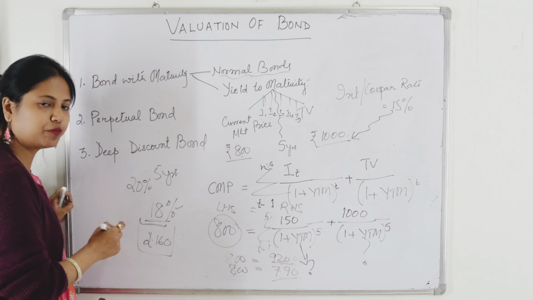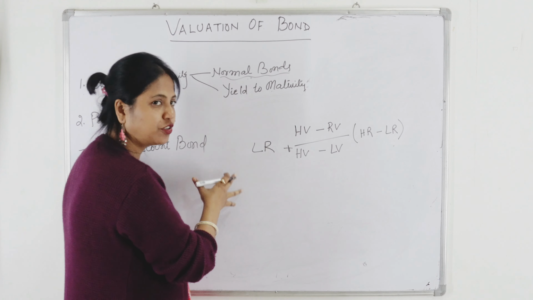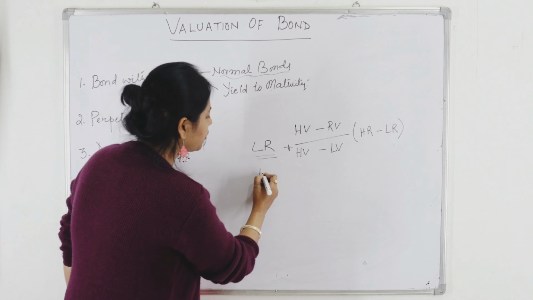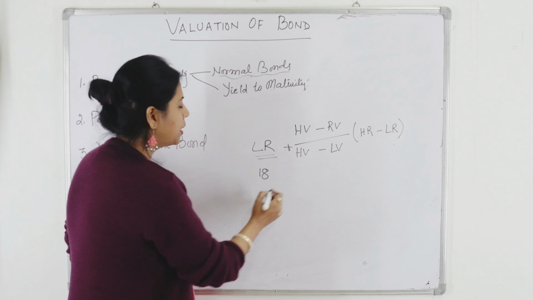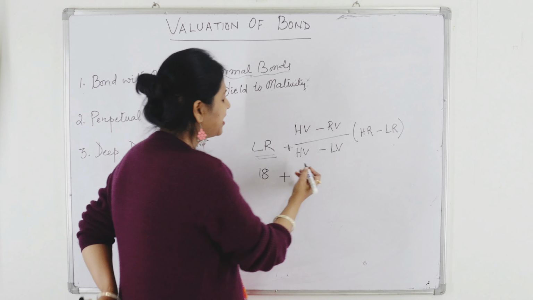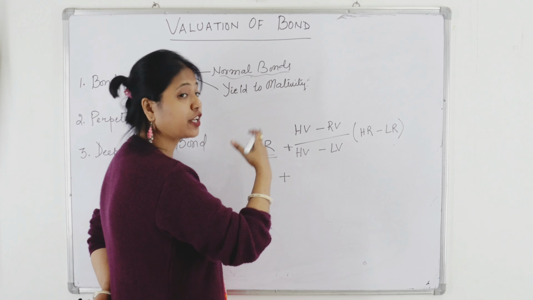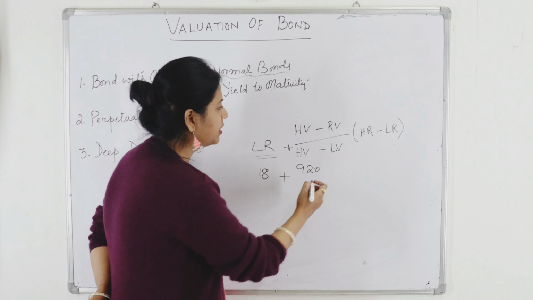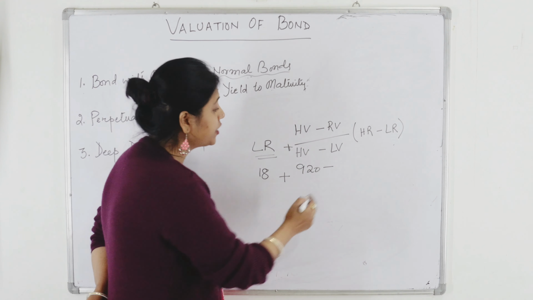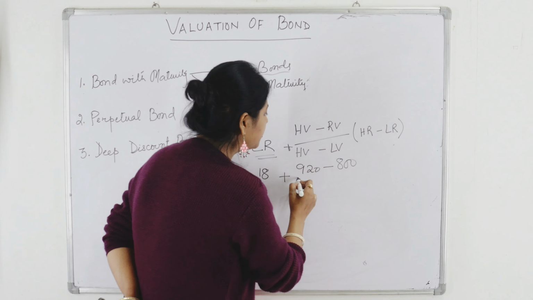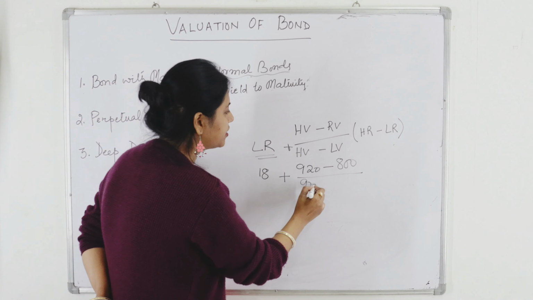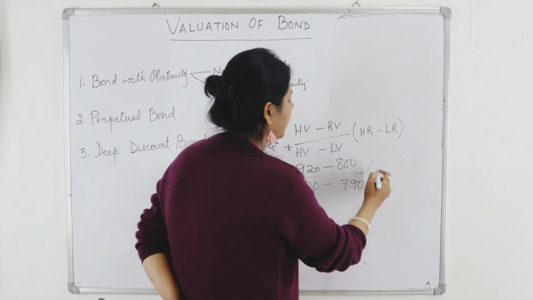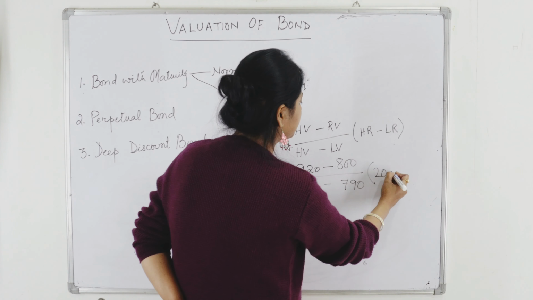How can you interpolate? Let's find out. In order to interpolate, what we take is the lower rate. In my example, my lower rate was 18%. Plus the higher value, that means with the lower rate I got a higher value, which I think was 920. This is my example. Minus the required value, 800 which I want, divided by the higher value 920 minus the lower value, which was 790, and then the higher rate 20% minus 18%.